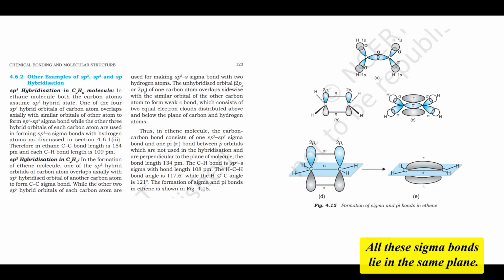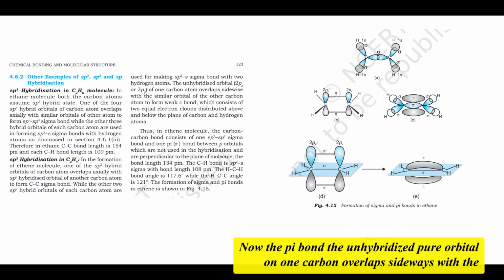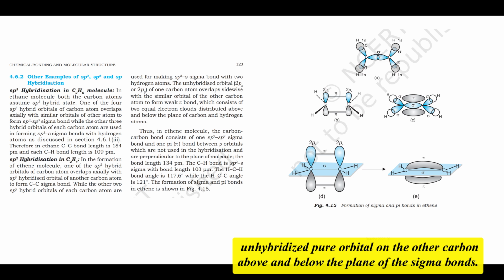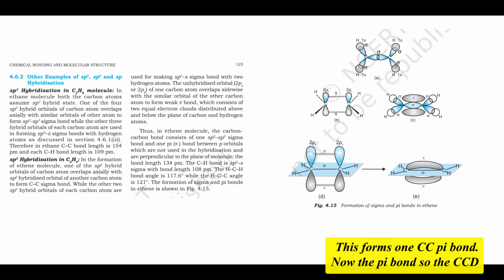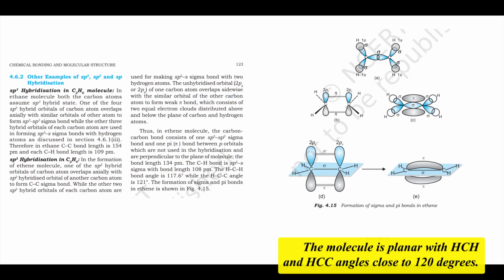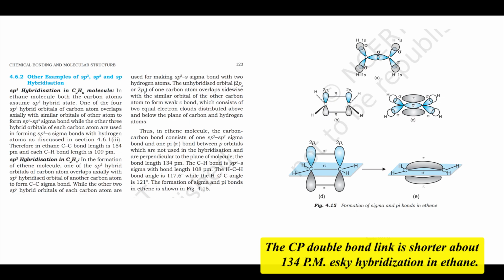All these sigma bonds lie in the same plane. Now, the pi bond. The unhybridized p orbital on one carbon overlaps sidewise with the unhybridized p orbital on the other carbon, above and below the plane of the sigma bonds. This forms 1 C-C pi bond. So the C=C double bond in ethene consists of 1 sigma bond and 1 pi bond. The molecule is planar with H-C-H and H-C-C angles close to 120 degrees. The C=C double bond length is shorter, about 134 pm.